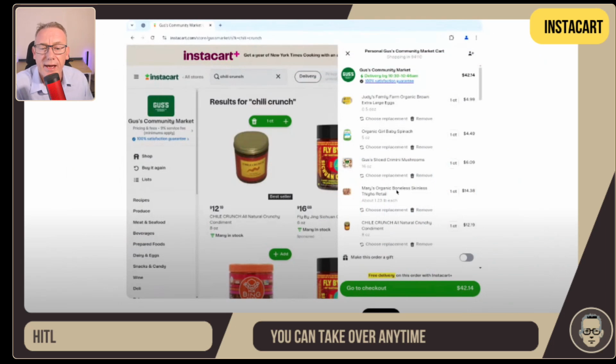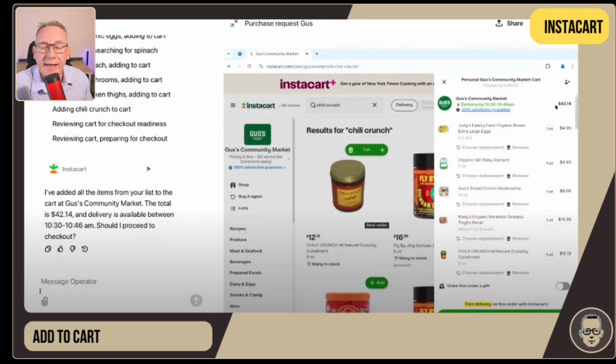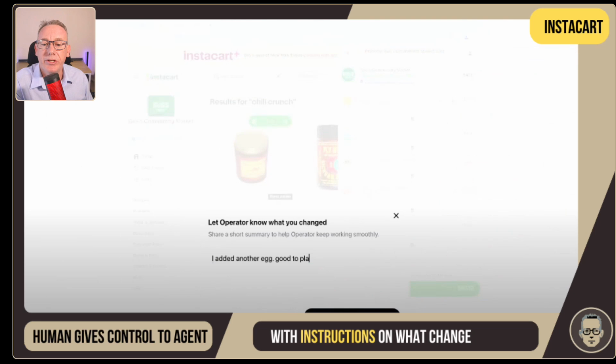There were points in this where they used HITL, or human in the loop, and this is allowing the human to take over at any point, adding items to the cart manually if you want to. But at one stage, you can then go back to the agent, and so the human gives control to the agent. But when they do it, they can tell the agent what actually happened. And one of the things to be aware of is that when you're in human in the loop mode and you're controlling the navigation, it won't be recording the screen at that point. We'll talk about that a bit later as well.